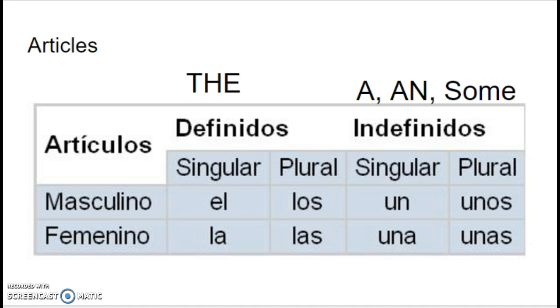This section over here, indefinidos or indefinite articles, mean a, an, and some. So notice they vary by masculino, femenino, and then also singular y plural. So for instance, the word the has 4 different words in Spanish because we have to make it agree in gender and number. So go ahead and copy this chart down since you're going to need it.